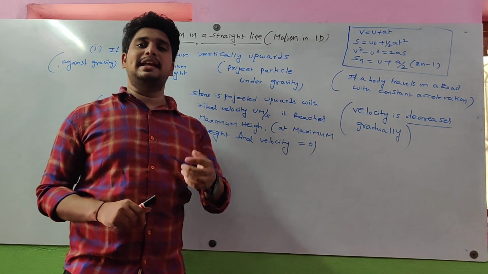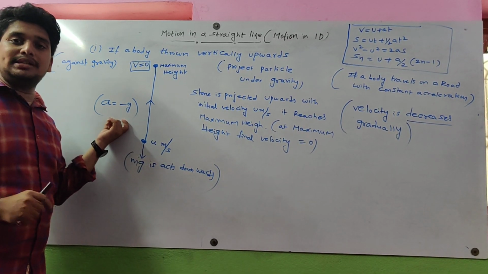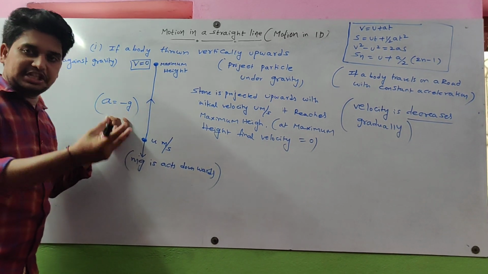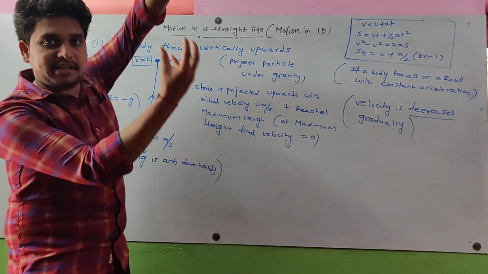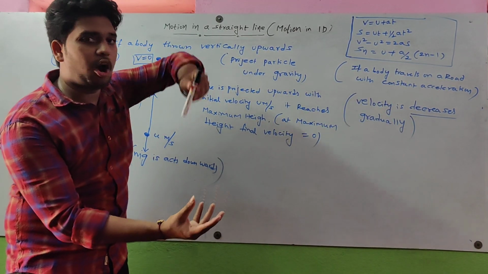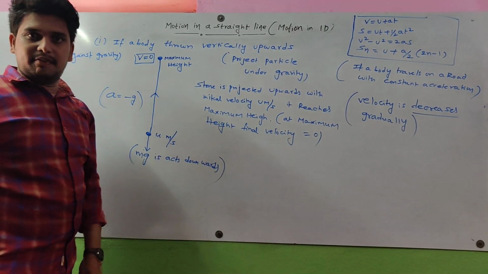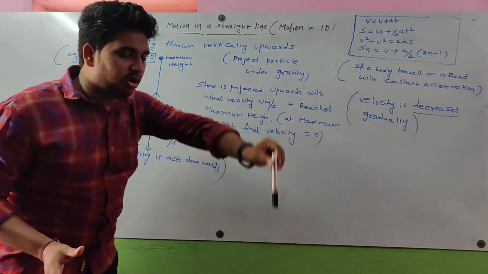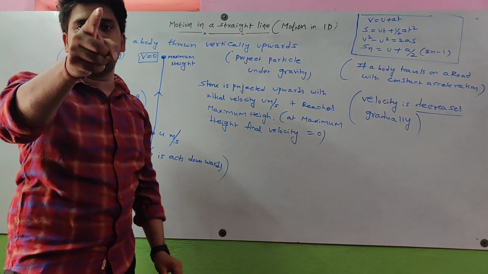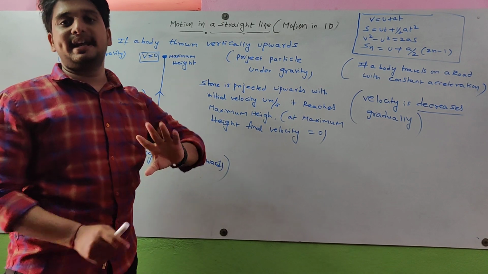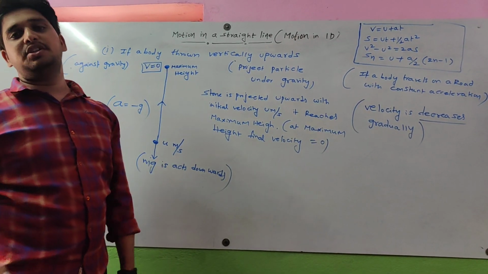Now continuing my lecture, here acceleration is equal to minus g because it is opposite to the gravitational pull. A body is projected upward, gravitational force is acting downward. It is opposite to the gravitational force. That's why we are taking acceleration equal to minus g. For example, for a body projected vertically downward, gravitational force is also acting vertically downward. That means you should take acceleration as plus g. Against gravity means you should take minus g. Same direction as gravity means you should take plus g.